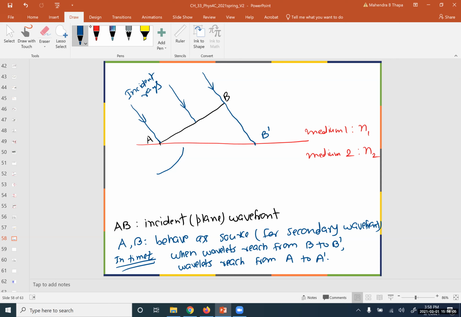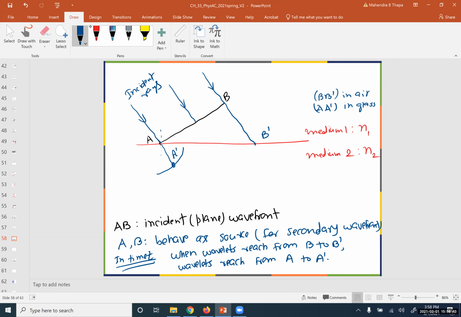Okay, so maybe if I draw perpendicular like this, it will be here. It will be the point A prime. So you clearly see that BB prime and AA prime are not equal, because BB prime you see here in air, and you see A prime, say glass, in different media. So light will travel different distance in different media, so they are not equal.